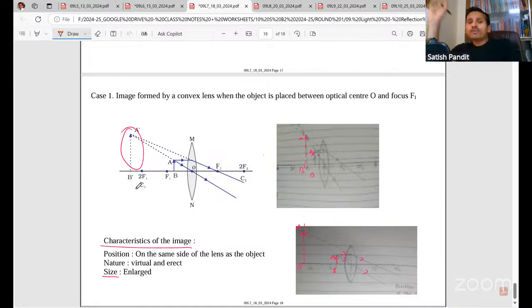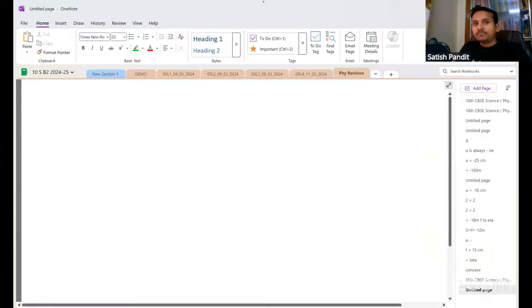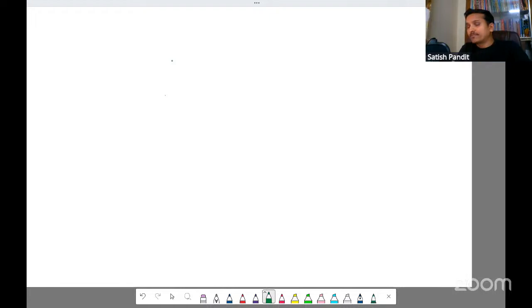Image formed by a convex lens when the object is placed between the optical center and focus. This is the optical center, this is the focus. So first, how will you proceed? I'll do this part right now. You just understand, one diagram alone I'll teach you. Don't do it right now, just listen.